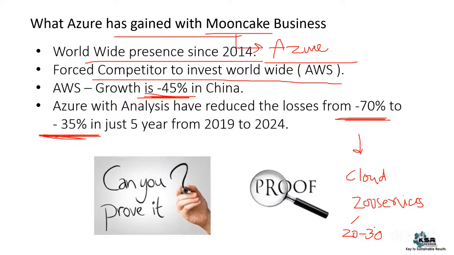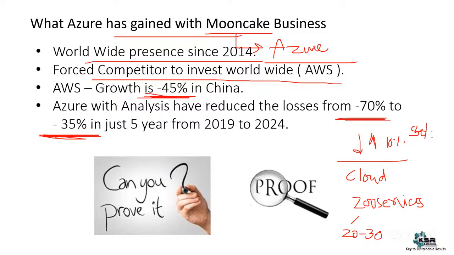China is a very big country. I mean, a good amount of population is there, the second largest populated country, right? So in that case, only 10 percent of people would have been using. Now that 10 percent increased to 20, 25 or 30 percent. So the number of people using has increased. In that case, the revenue will increase, the losses will come down. So there are many other reasons which you can consider for this.